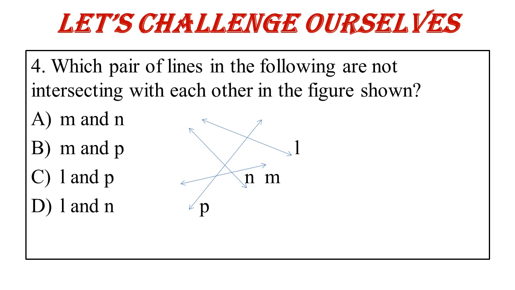L and N: yes, we can see L and N, up to this point in the figure, are not crossing each other, meaning they don't have any common point between them. So we can say this is a pair of lines which are not intersecting each other. So here our option D is correct.